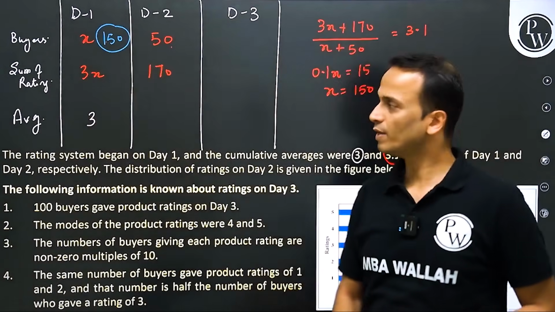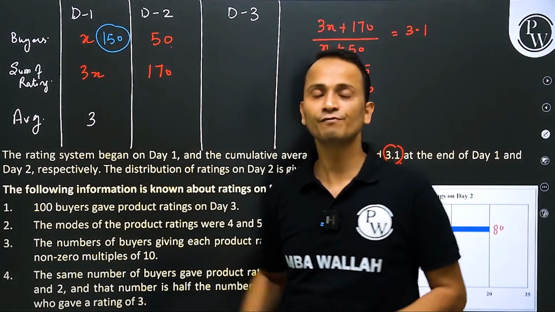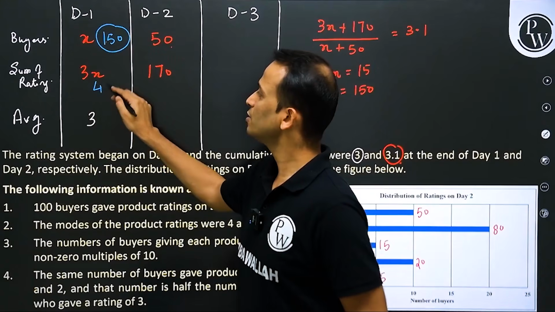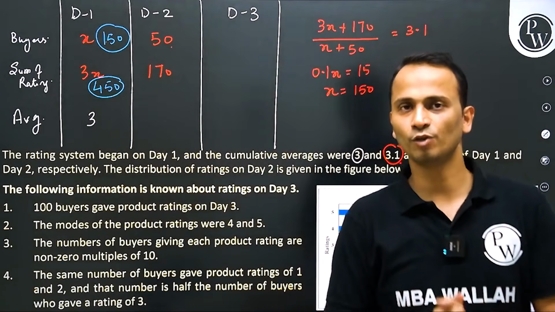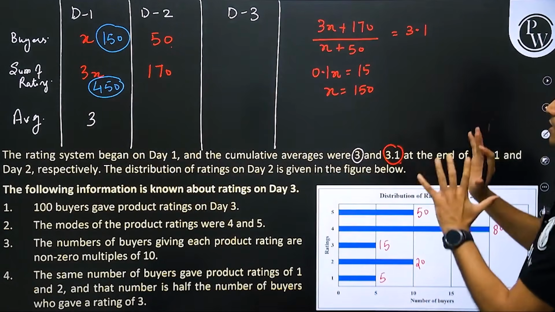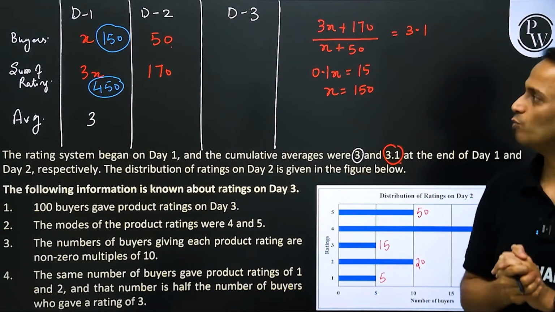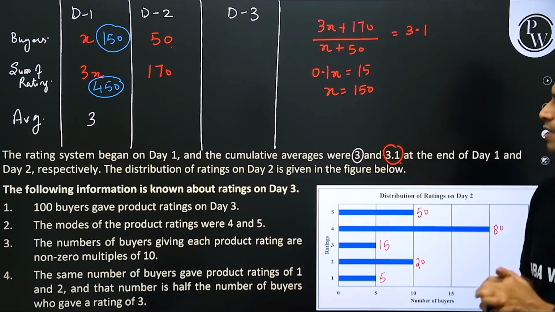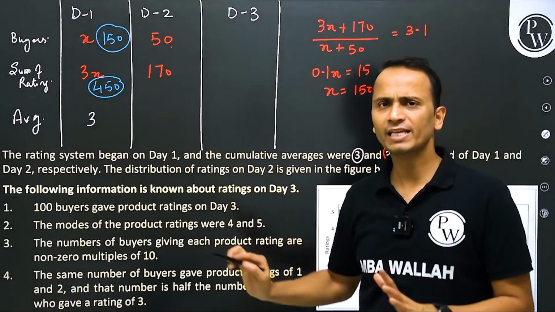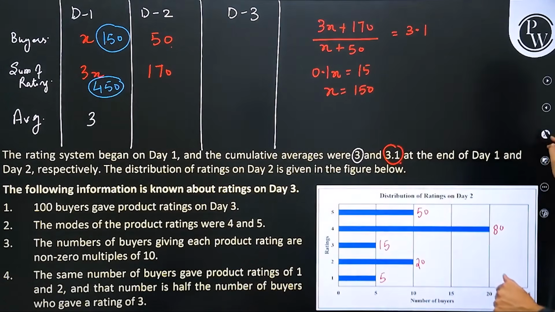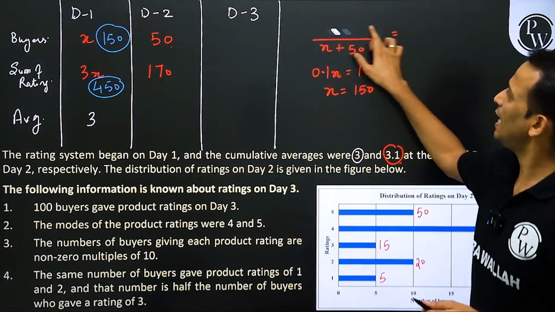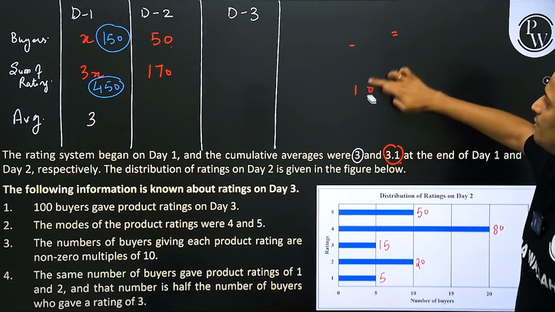The number of buyers on day 1 and the sum of the ratings, 150 multiplied by 3, that is 450 on day 1. Wonderful. So these are the values for day 1 and day 2. Now for day 2, if you want to find out the daily average, you can do that, but I will leave it as it is. Now let's clear this up and talk about day number 3.